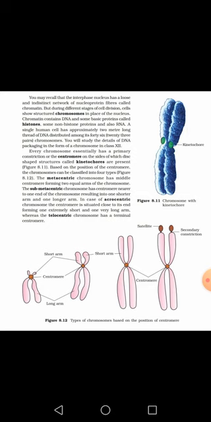Now if somebody asks you what these chromatin fibers are, structurally I want to say that the chromatin fiber is basically made up of DNA. Along with the DNA it also contains some proteins. These proteins may be histone proteins and non-histone proteins, and sometimes the chromatin fiber or chromosome also contains ribonucleic acid, or RNA, too.